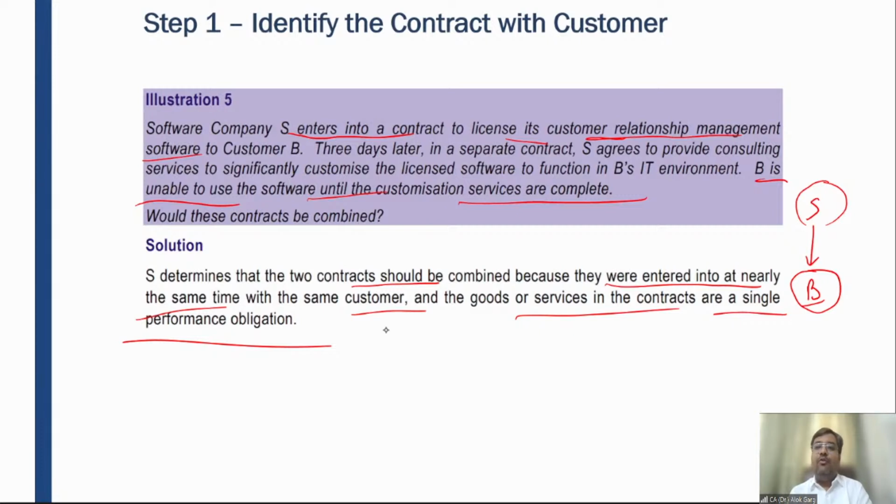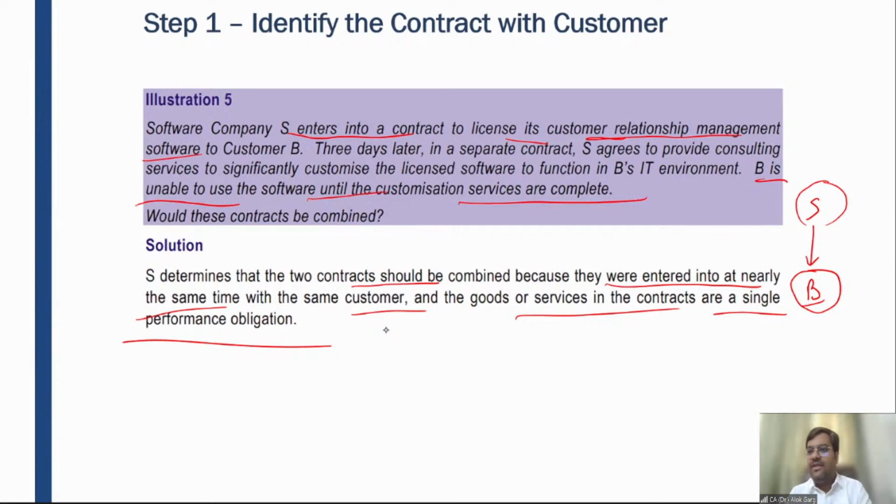In that case, you have to modify that accounting entry. Whatever you have passed 2-3 days back, you have to reverse that. And now you have to recognize the accounting entry in the parlance of the updated conditions, right? So you have to look at this entire contract as a single contract, the entire performance obligation as a single performance obligation, and the total transaction price as a single transaction price, and then you need to recognize the revenue, right?